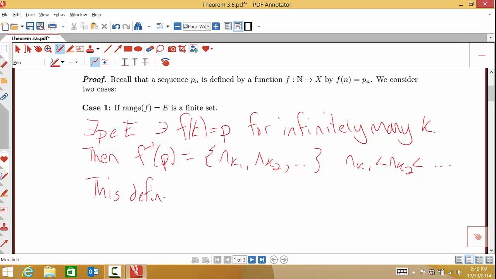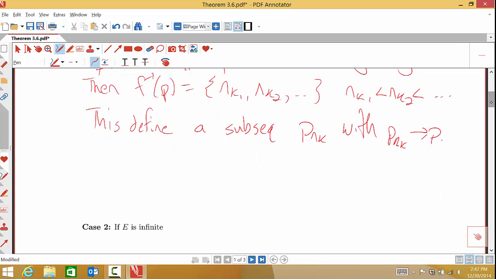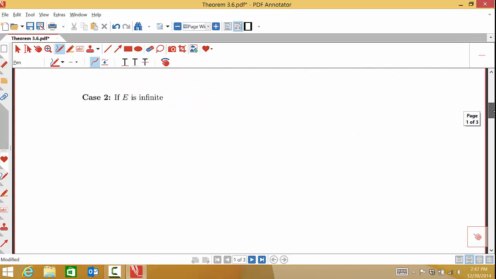All right, so this defines, let's call it a subsequence p_nk, with p_nk converging to P. Now that's actually fairly easy to see the convergence because every entry in this subsequence is exactly P. Okay, so since p_nk is equal to P for each k, we can certainly make the distance between p_nk and P less than any positive number epsilon. Okay, so that takes care of the finite case. We've built it pretty nicely here.